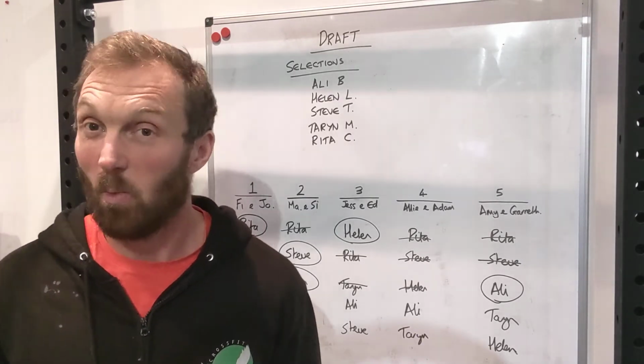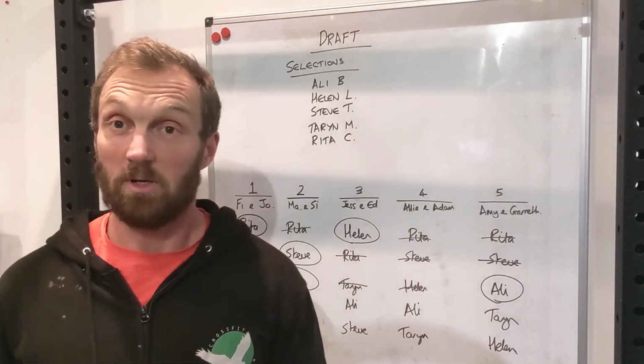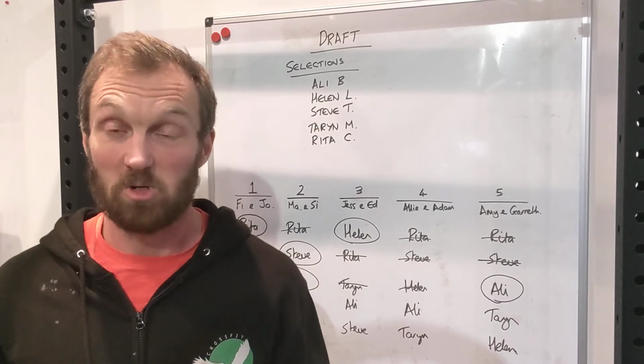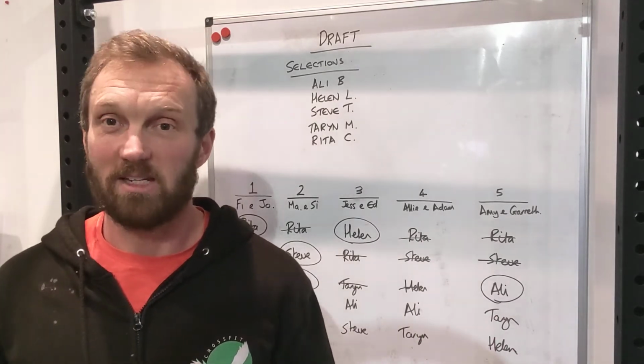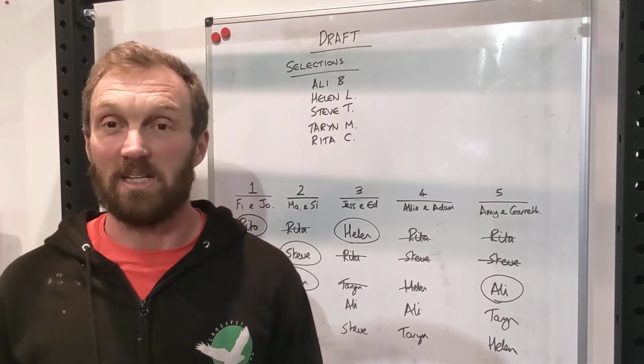The only people that know they've got one person that's going to get in their team will be Fiona and Jonian, because they will get the first pick in the first round, which means they guarantee they get one athlete of their choice. So maybe they need to be careful who they pick there, who they think is going to give them the best scoring.